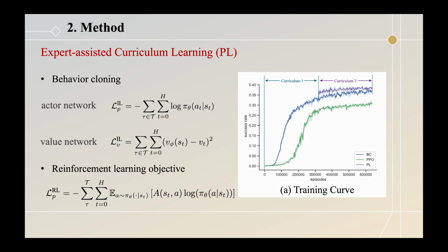Our policy learning paradigm has 2 stages. In the first stage, the agent learns from an expert by imitating its behavior. The agent contains an actor network and a value network. In the second stage, the agent's policy is refined through reinforcement learning objectives for optimal performance.